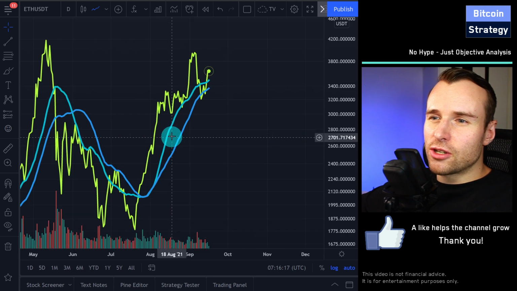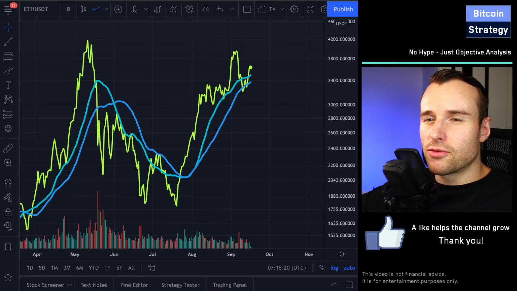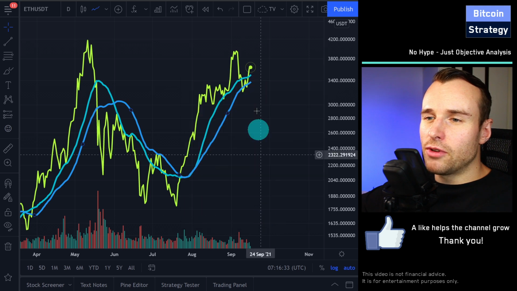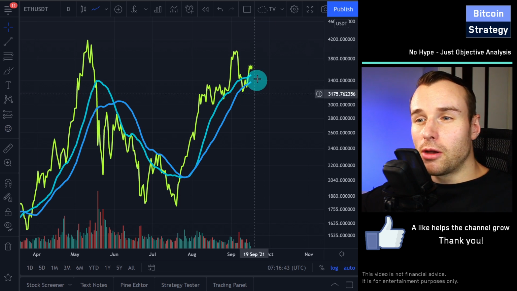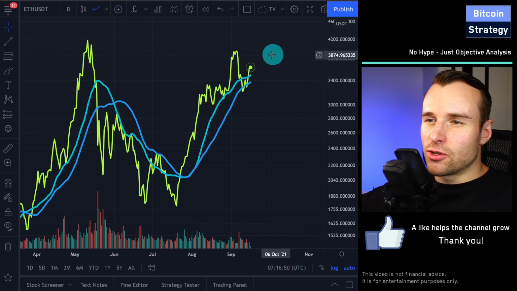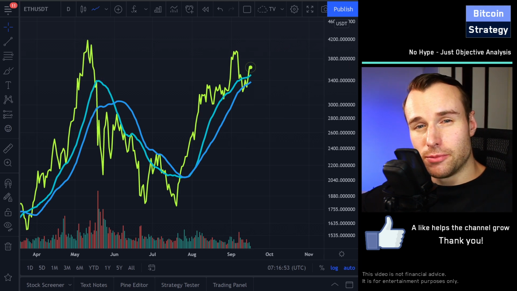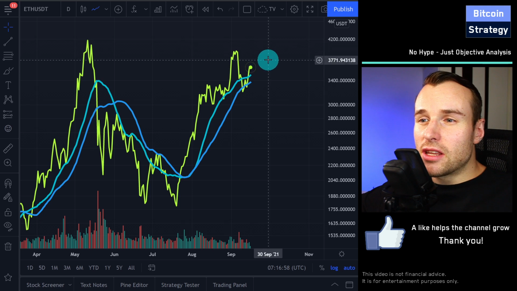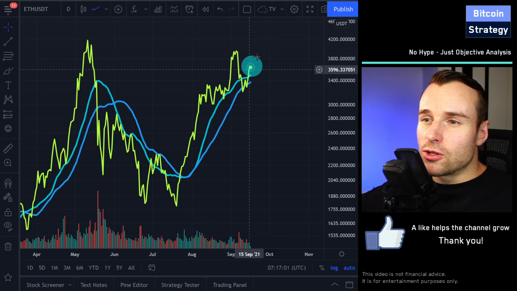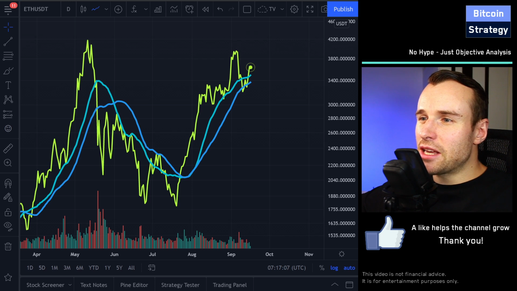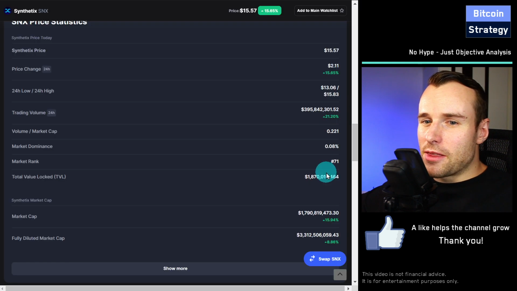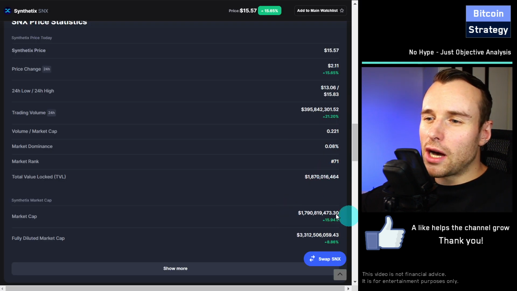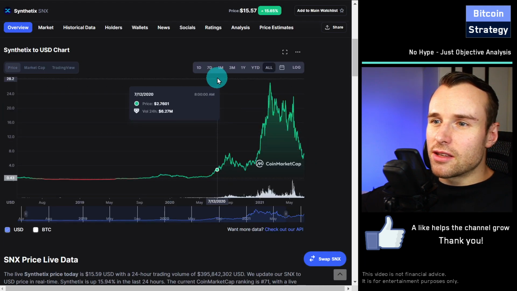And that's also because general crypto sentiment currently is positive, right? This is Ethereum now with two moving averages, the 23 and the 39-day moving average, and we are currently above both of those moving averages. If you backtest moving averages for Ethereum, you find out those two work the best. And so due to the high correlation of Ethereum to the altcoins, it very much looks to me that we are again in an altcoin season, that we continue riding this wave. And so something as speculative as SNX, that doesn't have a lot of attention on it just yet, that has a comparatively low market cap, I would not be surprised to get this pushed higher.